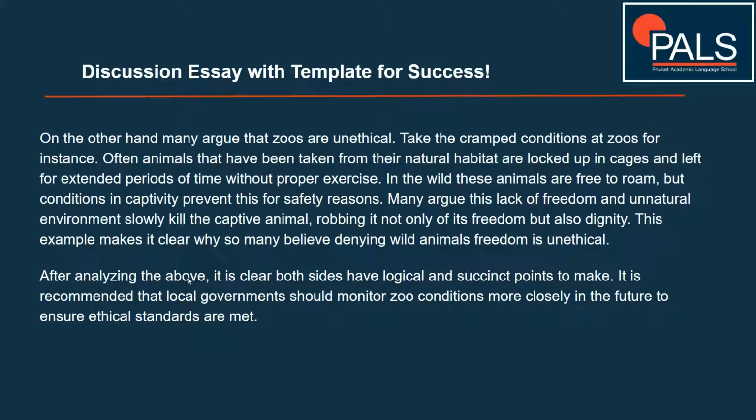Conclusion: after analysing the above. This clause here just links us to the body, and then we summarise what our thesis was. It's clear that both sides have logical and succinct points to make. So there are two sides to the argument we've discussed. And then we recommend at the end, it is recommended that local governments should monitor zoo conditions more closely in the future to ensure ethical standards are met. So that's our little recommendation to leave the examiner thinking a little bit more about this issue. So that's about it.